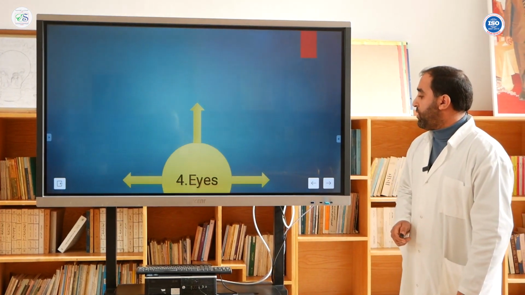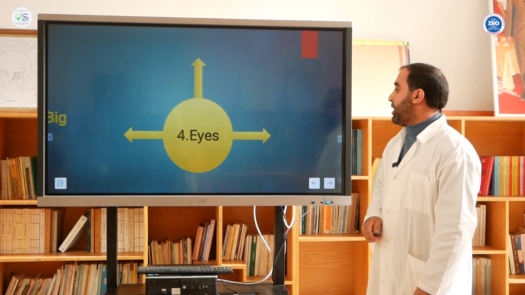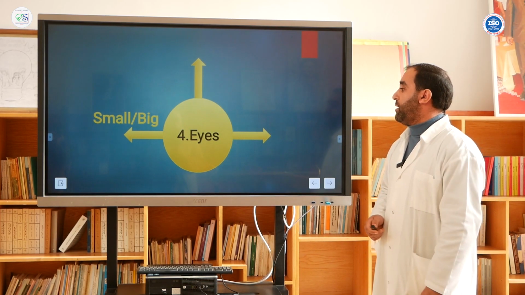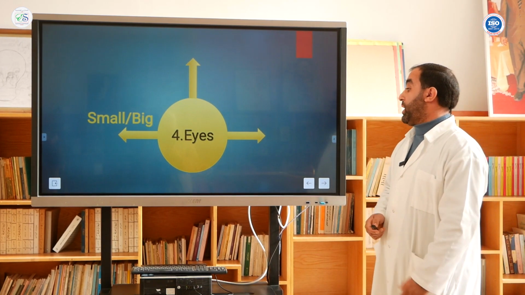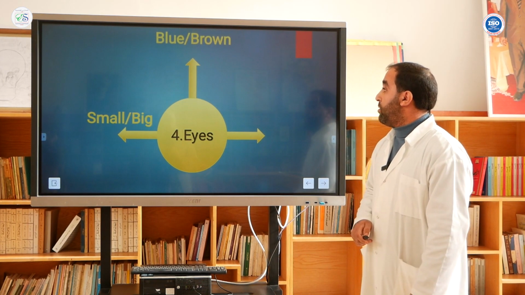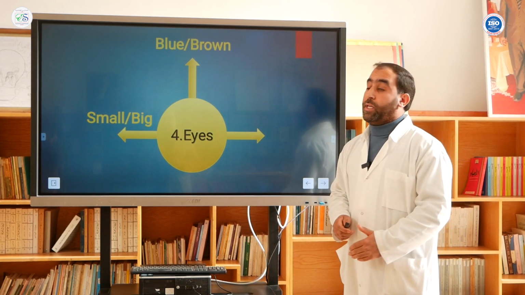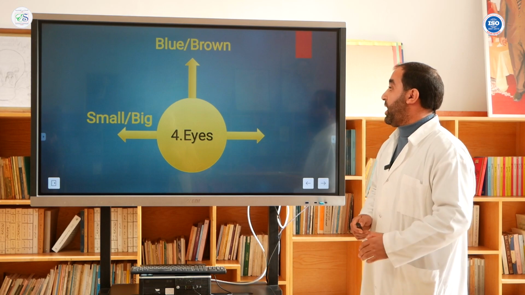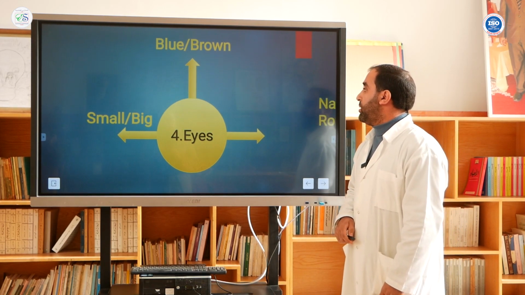After that, let's talk about someone's eyes. We could say they've got small or big eyes. Also we need to talk about the color of their eyes. We could say they're blue or brown.